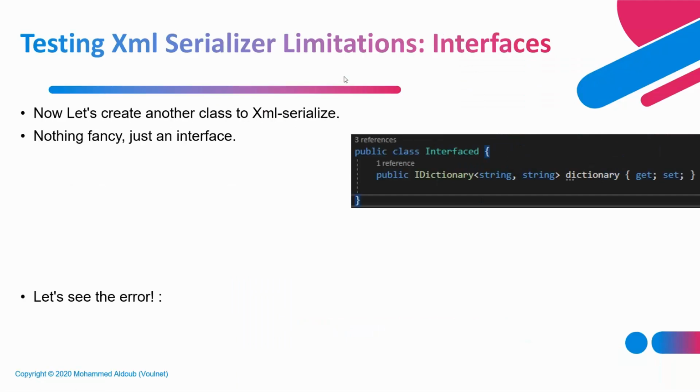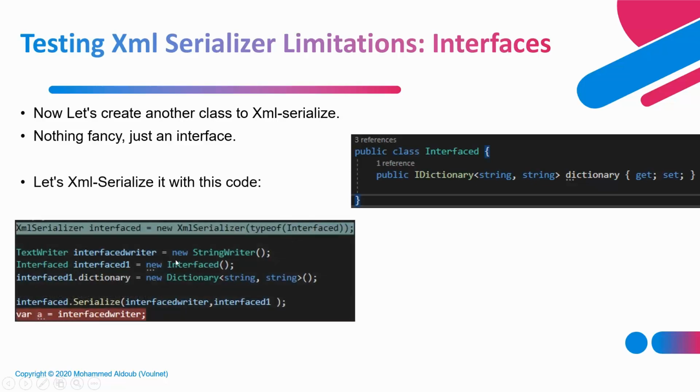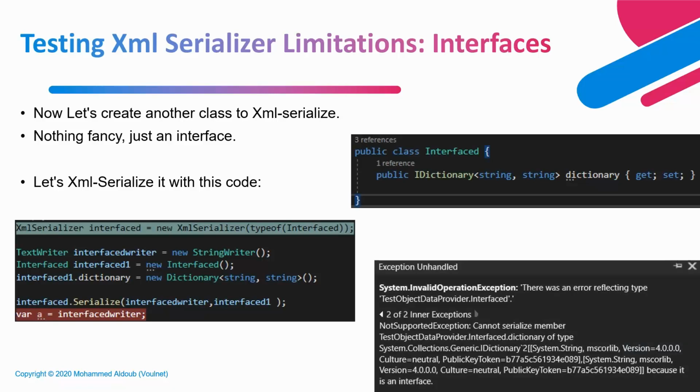Let's try to create a class that contains an interface. Here we have an interface to a dictionary. So let's try to XML serialize this class with this code. We try to create a new class, and then we try to serialize it. Now, since it has an interface, and as we said, one of the conditions for XML serialization is that the class should not have an interface, we'll have an exception in the serializer.